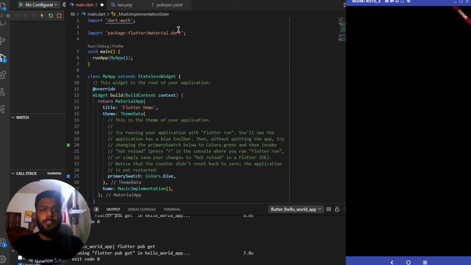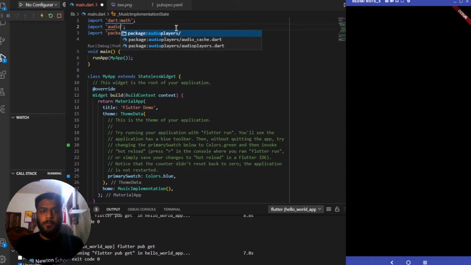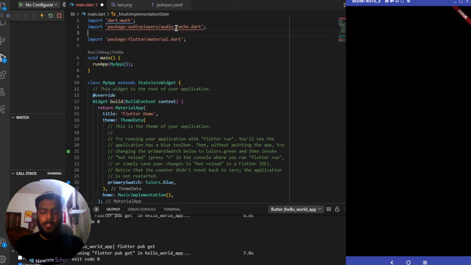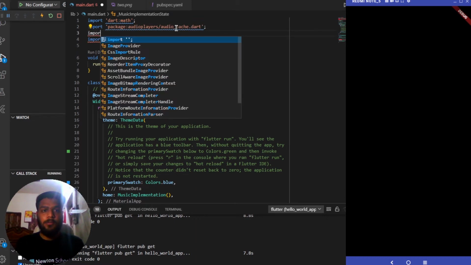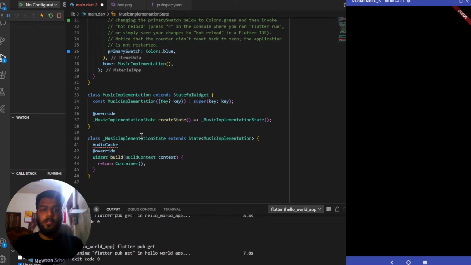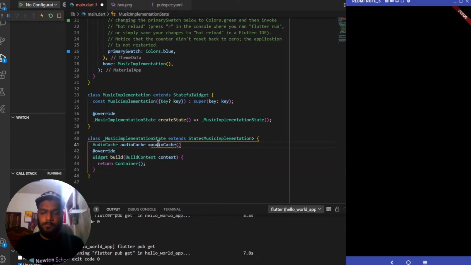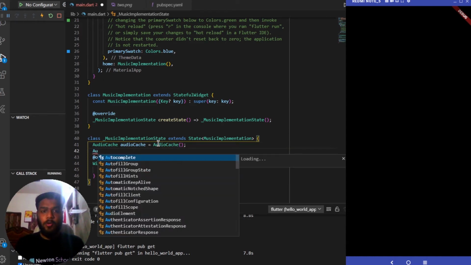I guess I first need to import the AudioCache and the AudioPlayer things, so the next one will be importing audioplayers. The audio cache variable will be named audioCache and it will be of type AudioCache only. The A needs to be capital over here. Similarly, adding one for AudioPlayer.